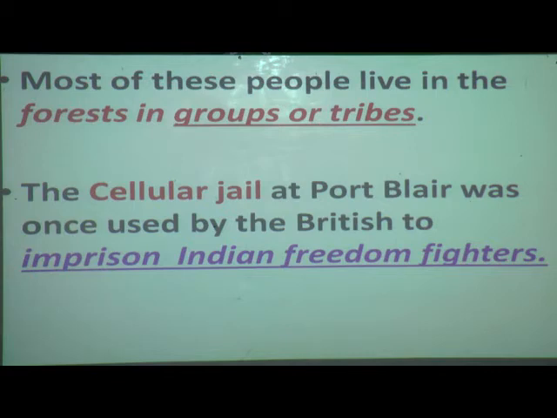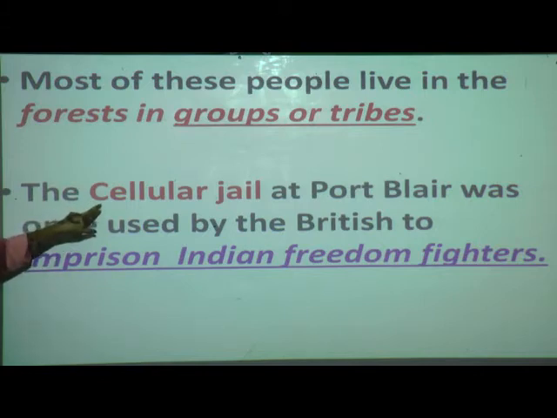Can you tell me some names? Yes, Mahatma Gandhi ji, Bhagat Singh, and who else? So many people sacrificed their lives to get our India free from the British, isn't it? Before that it was ruled by the British.